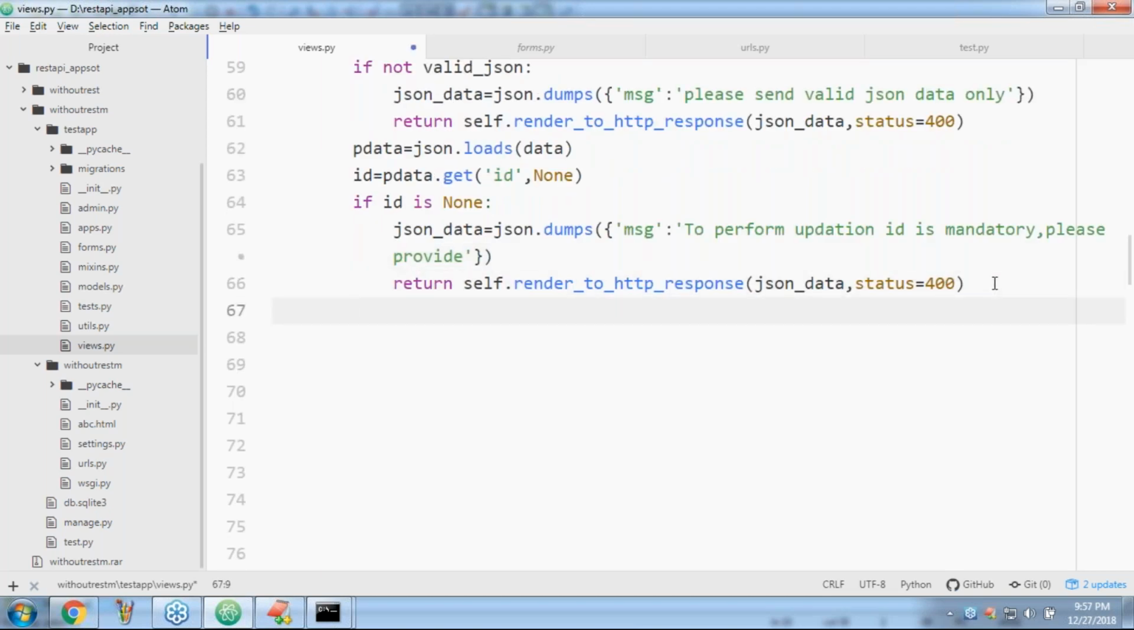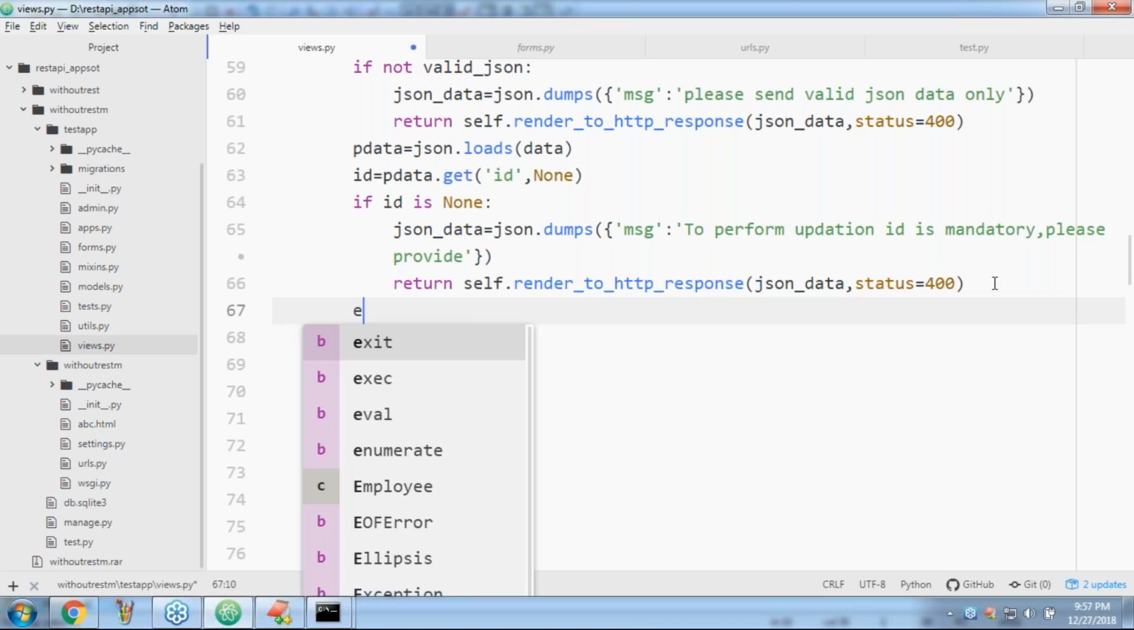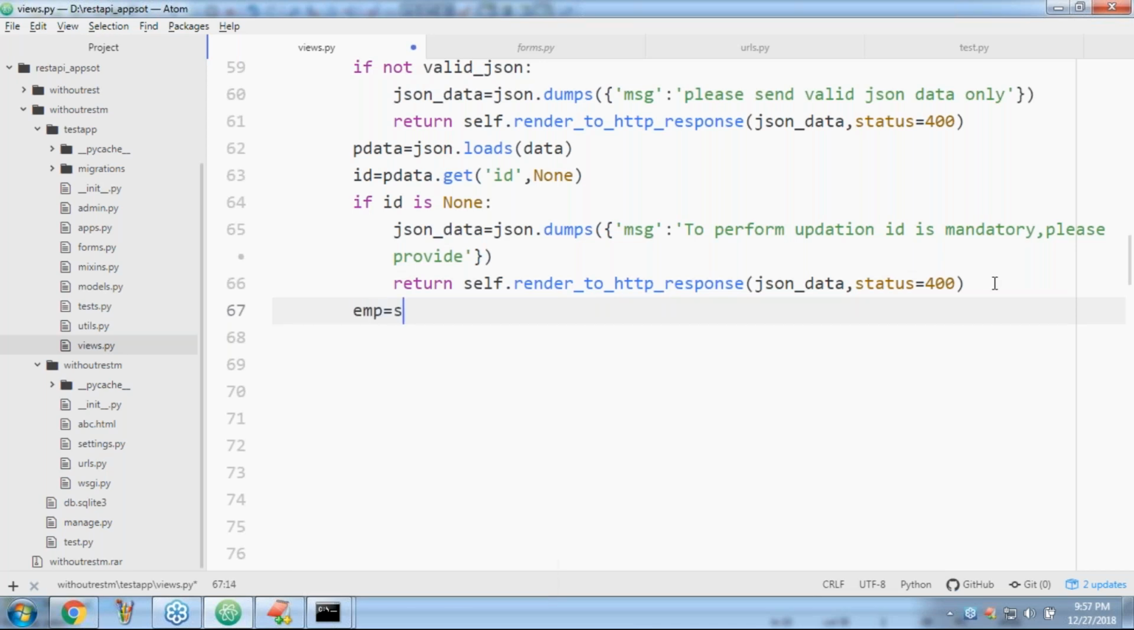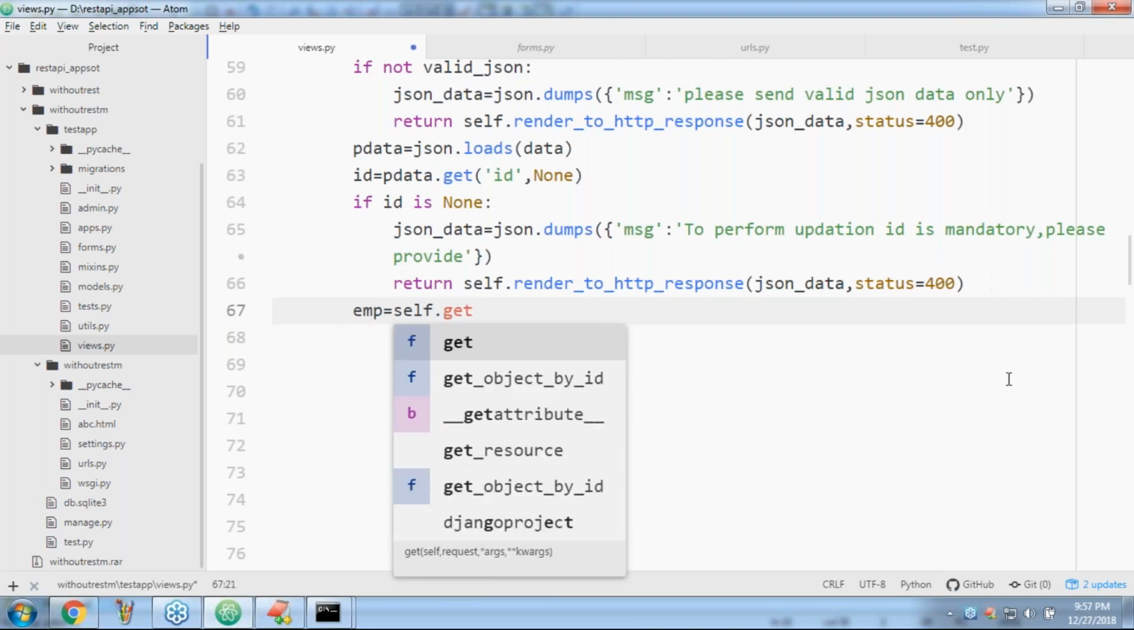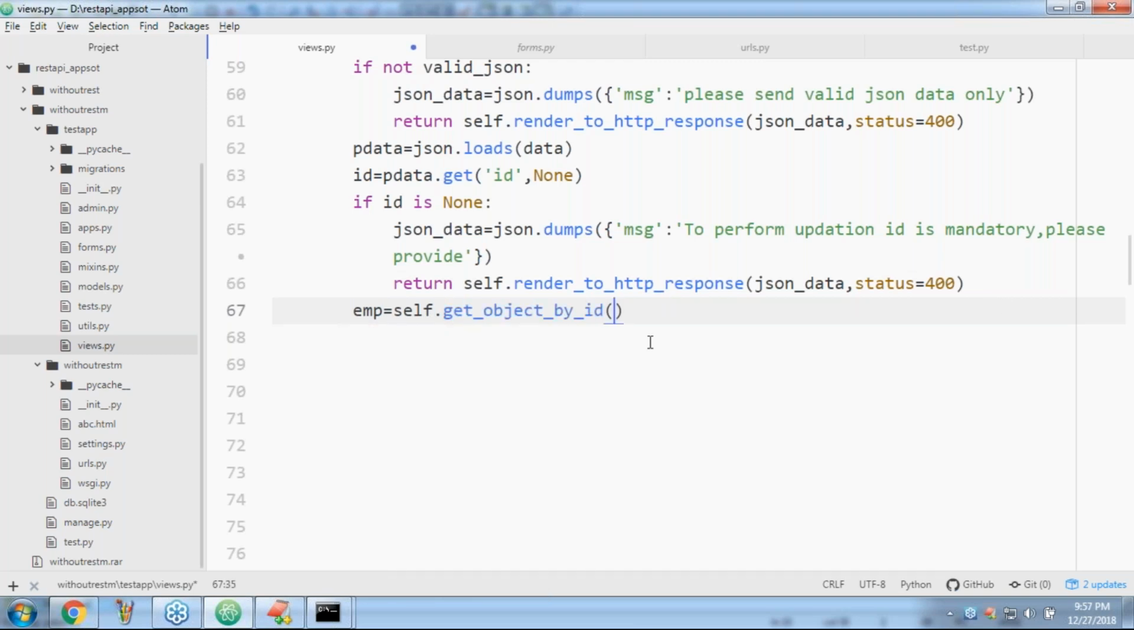Okay, well, now the next thing, what I have to take, sir, if ID is not none? Can you please tell? If ID is not none, what I have to take? Please confirm. Anyone? If ID is not none, get the employee, get the EMP. So EMP is equal to self dot get object by ID, sir, based on that ID. Okay, now I got the employee object.